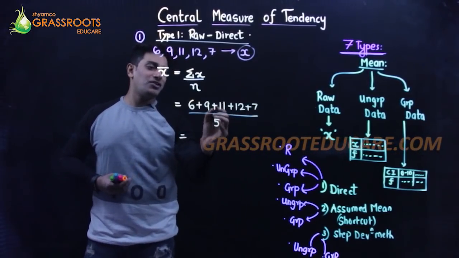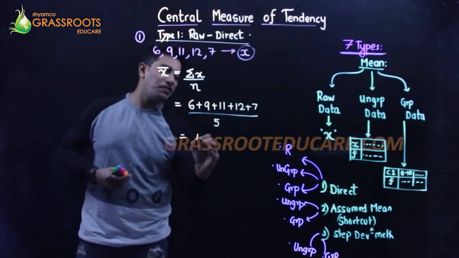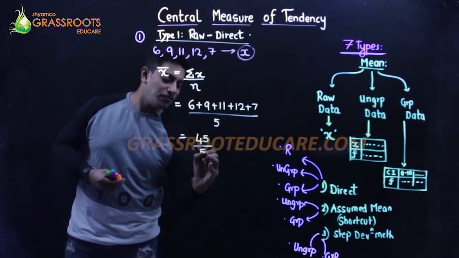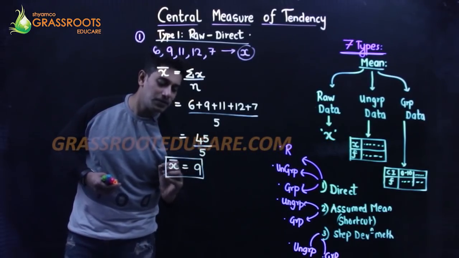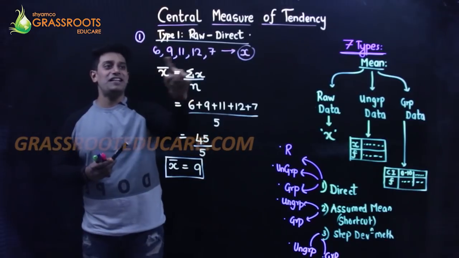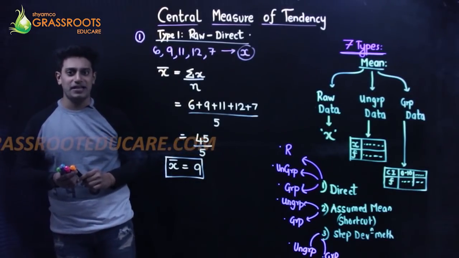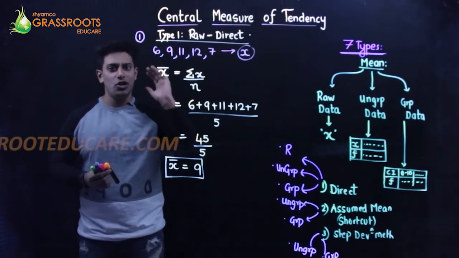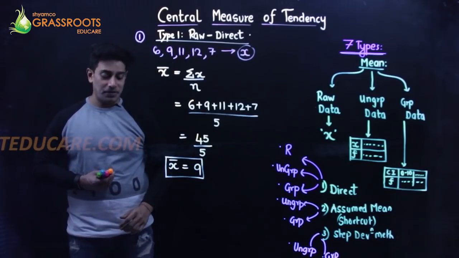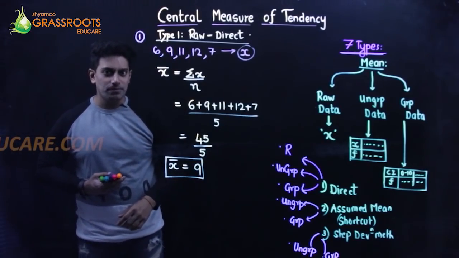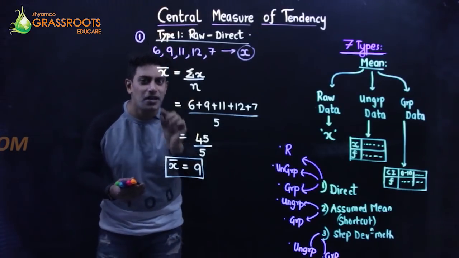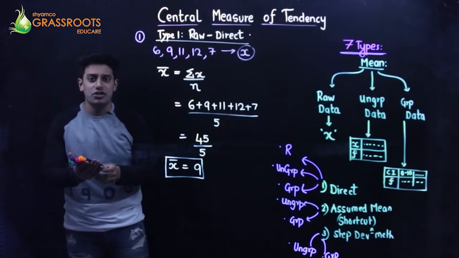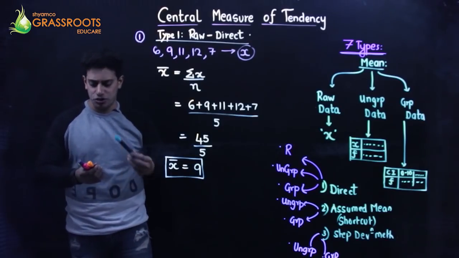This is going to be how much? 26, 38, 45 divided by 5. So the answer is 9. That's it. It was that simple. So the mean of this variate is going to be 9. Right? This was the first question, raw data direct method. Okay, there is one more question based on the same type, raw data direct method, that I have selected, because there is a slight variation and I want you to learn that variation.